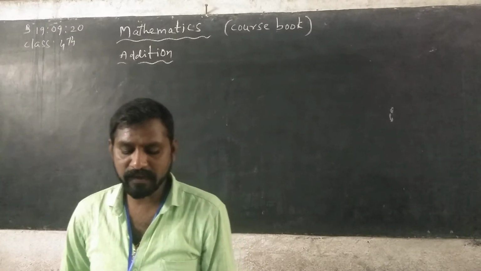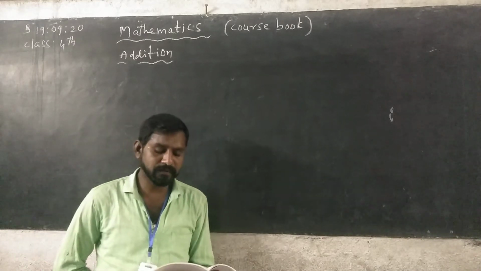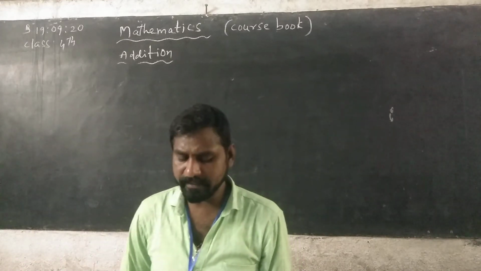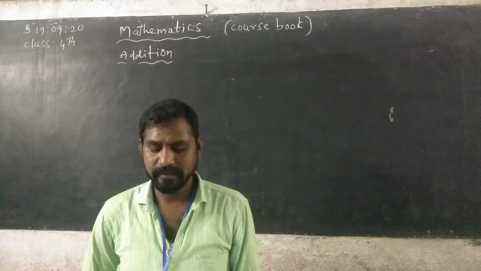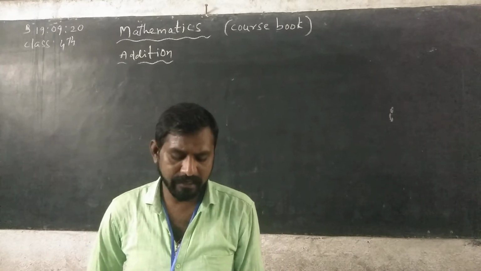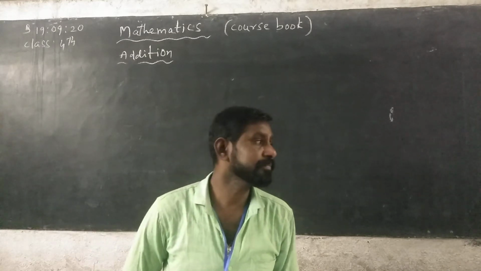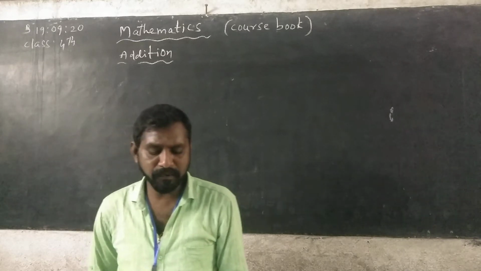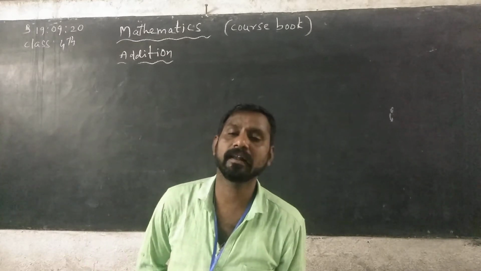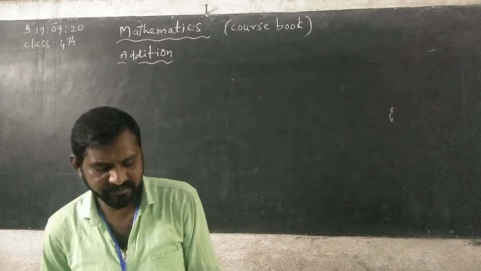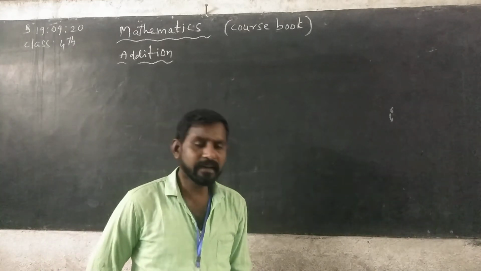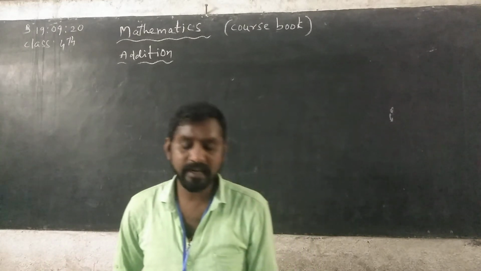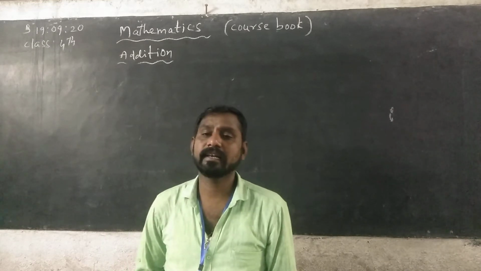In a school there are 2 teams. One is blue team and second one is red team. The total score of blue team is 584 and the total score of red team is 469. How many runs did the blue and red teams score in all? See, this is very easy. First of all, read the problem twice and understand it clearly.